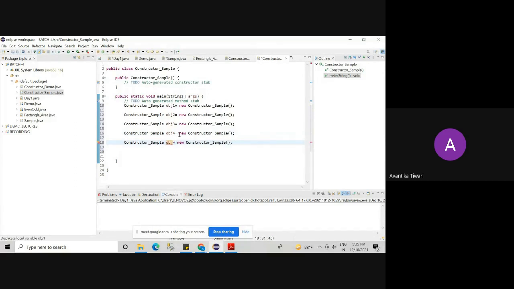Please observe the program. All the statements are clear to you or not? If you have any doubt, just ask me. I will tell you now only. Most stupid doubts are also welcome. Please don't hesitate to ask. The access modifier of constructor should be same as the class, right? Okay.